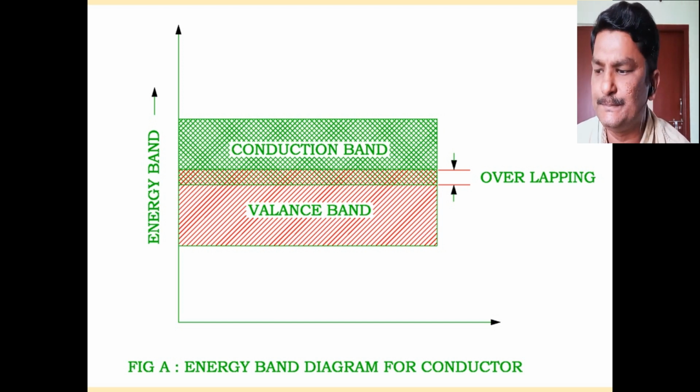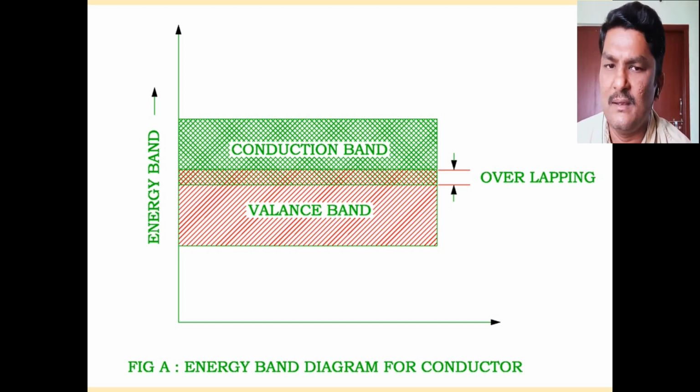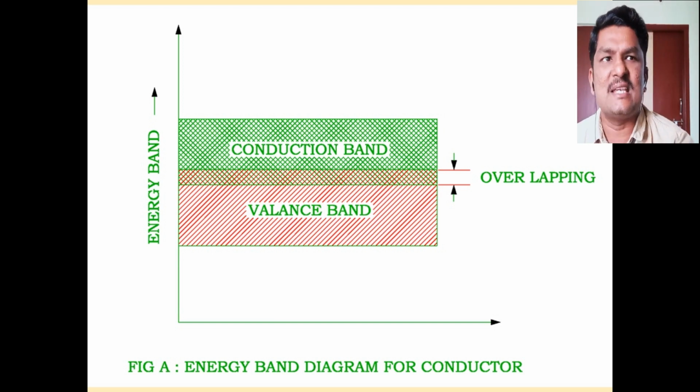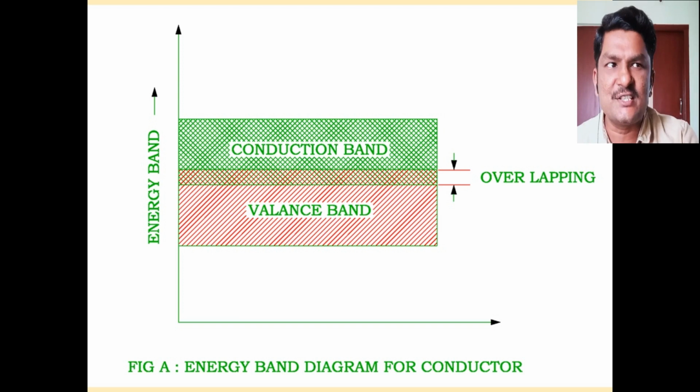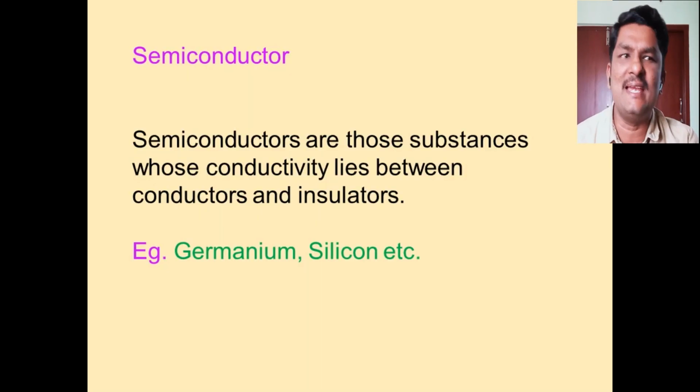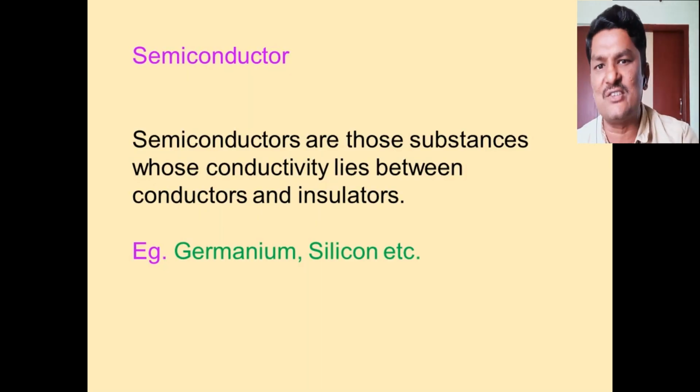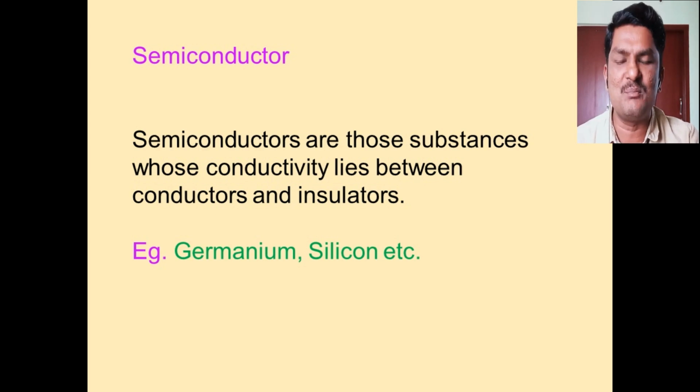And semiconductors are the substances whose conductivity lies in between conductors and insulators. The best examples are germanium and silicon, and they have a valency of 4.